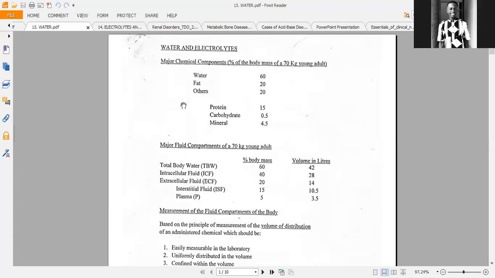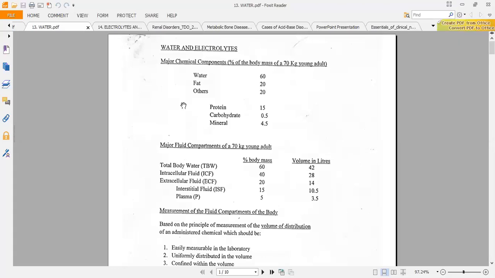So what you must know is which dyes stay in the plasma, which can be in both the plasma and the interstitium, and which can be in the plasma, the interstitium, and the intracellular compartment.